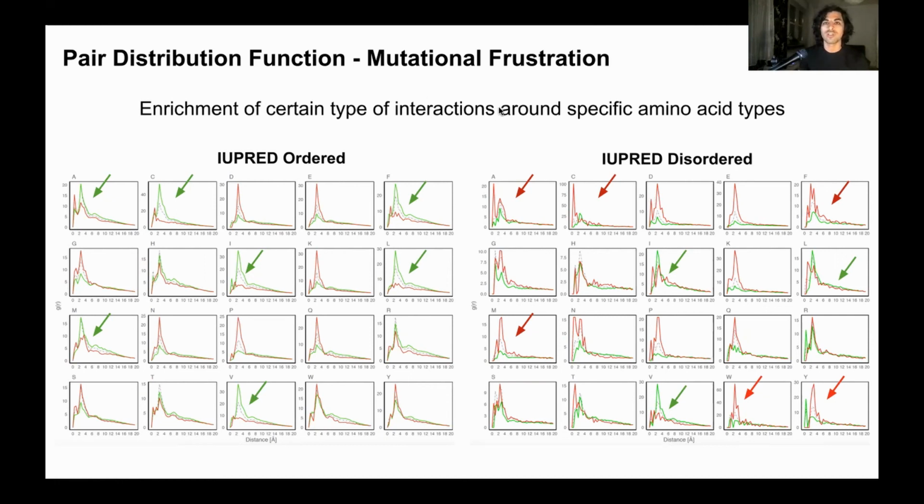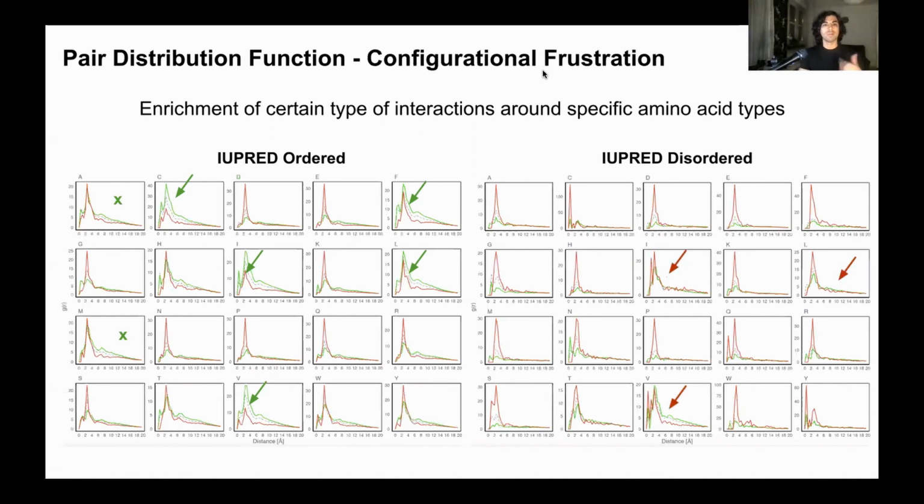And the mutational frustration index takes into account the amino acid identity. But if we take into account also the conformation and we calculate the configurational frustration, we observe further things here. For example, the alanine and the methionine are not minimally frustrated anymore when they are ordered, but also the residues that were disordered before and minimally frustrated are now not minimally frustrated anymore. And so the whole data set is really highly frustrated when we take into consideration disorder and configurational frustration.